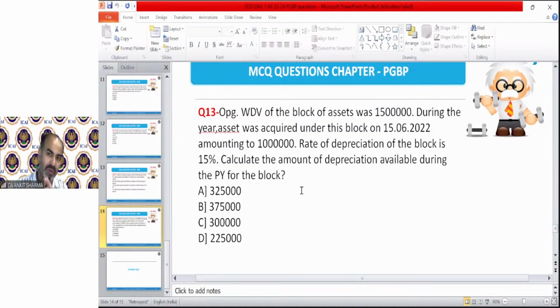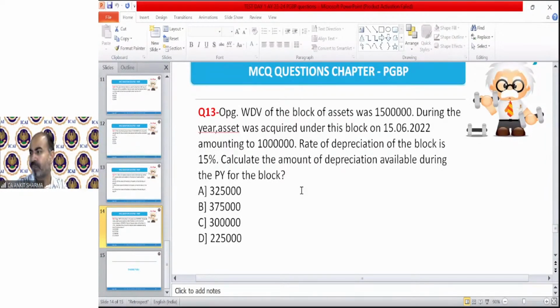Let me tell you, if the question is silent about put to use, you can assume that yes, asset is put to use on the date of purchase. Because if it's not put to use and the date is different from the purchase, then it will be given in the question. So assume that it is put to use on 15 June also.